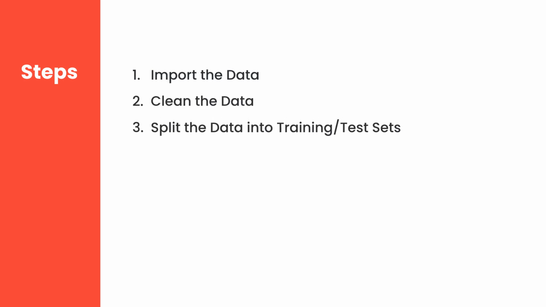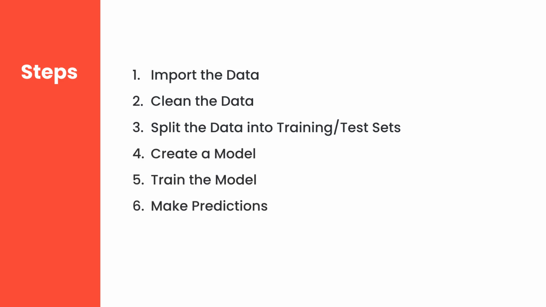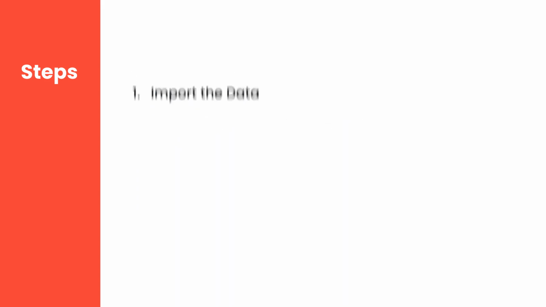Now back to the list of steps in a machine learning project. First, we need to import our data. Then we should prepare or clean it. Next, we select a machine learning algorithm to build a model. We train our model and ask it to make predictions. And finally, we evaluate our algorithm to see its accuracy. If it's not accurate, we either fine-tune our model or select a different algorithm. So let's focus on the first step.